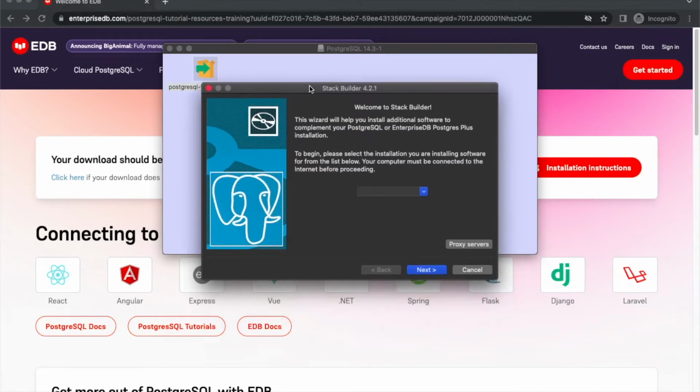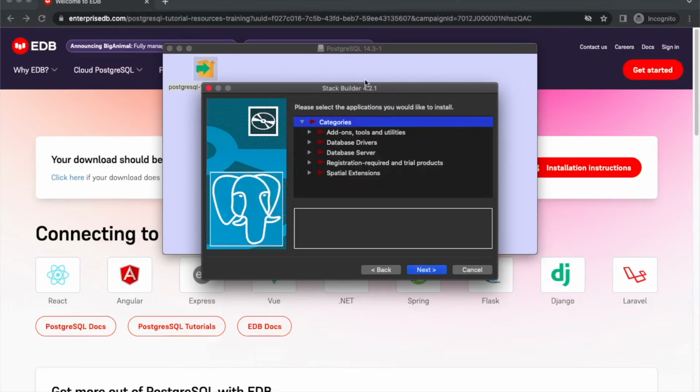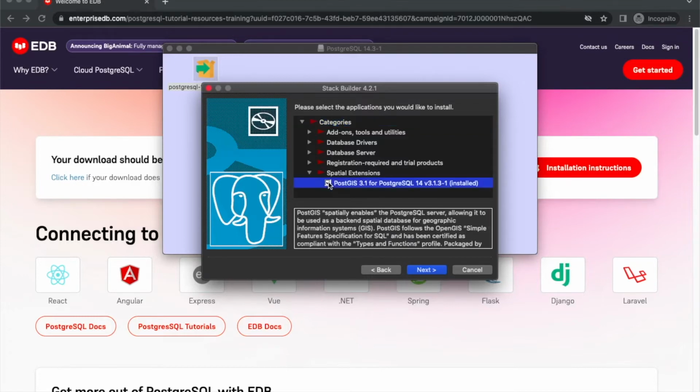Wonderful. So this is the Stack Builder to install PostGIS. So we're gonna choose the version of SQL we just installed, and then we're gonna click Next. Wonderful. So here we can either set up our database from the get-go, or we can do it later. We can always come back later. But at the bottom, click the drop-down arrow for special extensions, and check the box for PostGIS, because that's the version of PostGIS we'll be installing. Click Next.